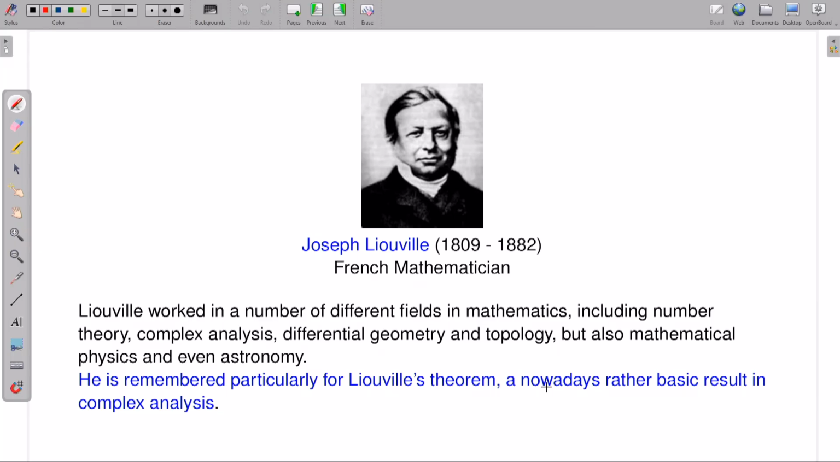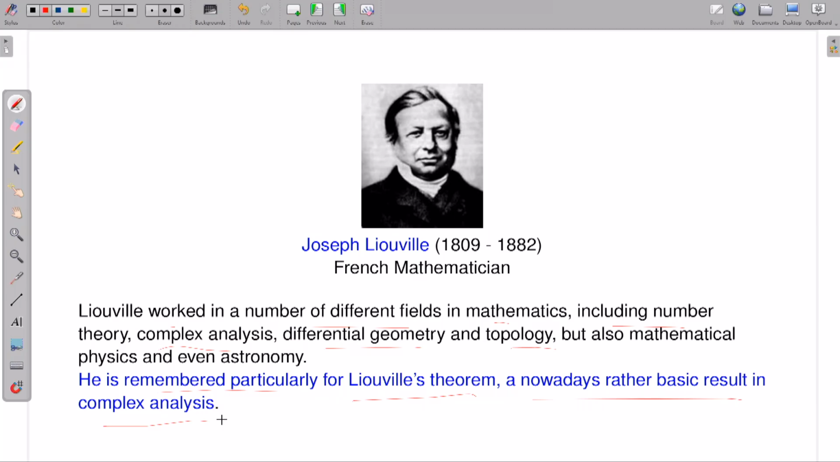It says that Liouville, I have just written something, Liouville worked in a number of different fields in mathematics, including number theory, complex analysis, differential geometry and topology, mathematical physics, even astronomy. He is remembered particularly for Liouville's theorem, among nowadays rather basic results in complex analysis.